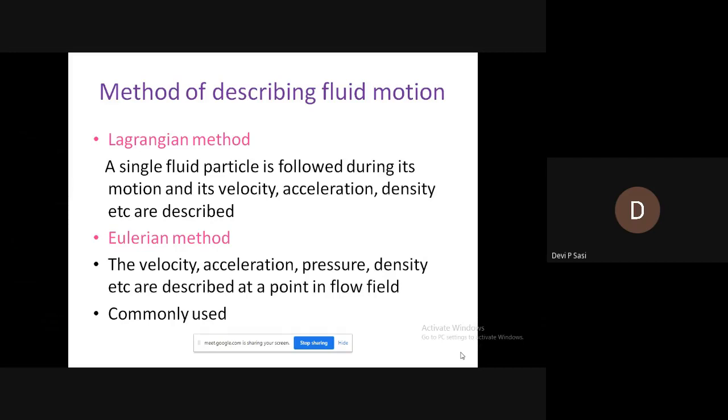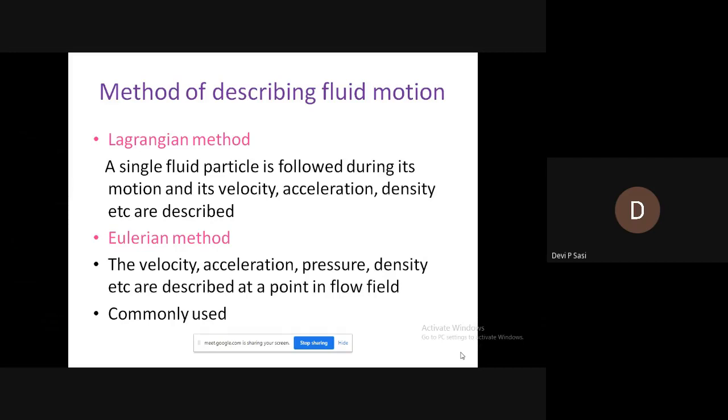First we can talk about the Lagrangian method. In the Lagrangian method, a single fluid particle is followed during its motion. That is, we are focusing only on a particle, and its velocity, acceleration, density, etc. are studied.